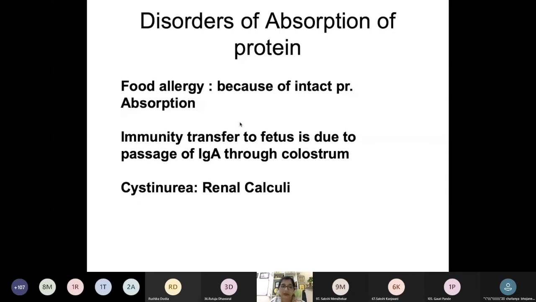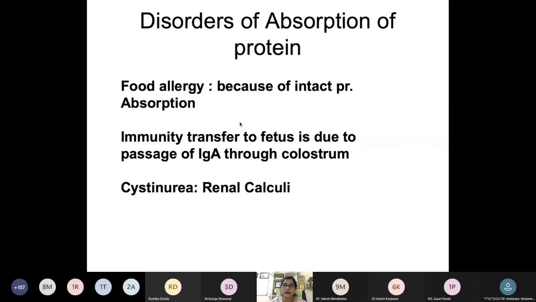What will happen now? In the blood they are taken as an antigen because they are not a normal component. Normally amino acids should come, but instead of amino acid, these oligopeptides enter the blood by bypassing the intestinal cell, are taken up as an antigen, and cause the allergic reaction.